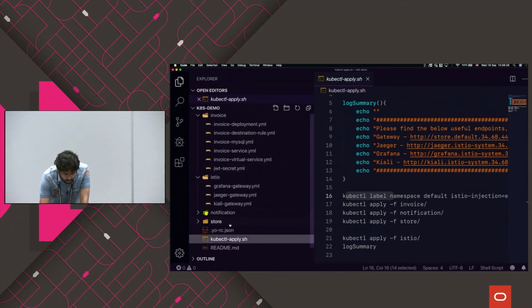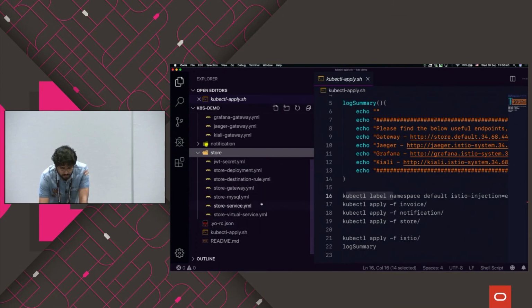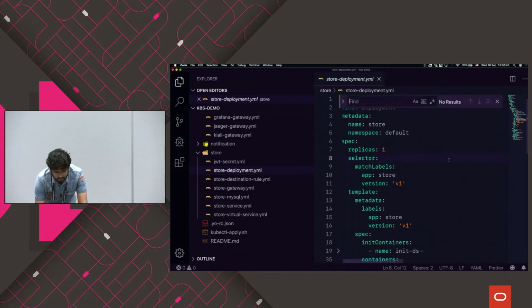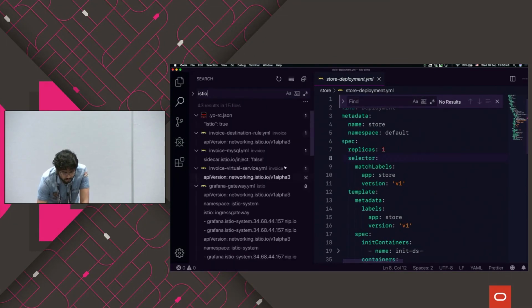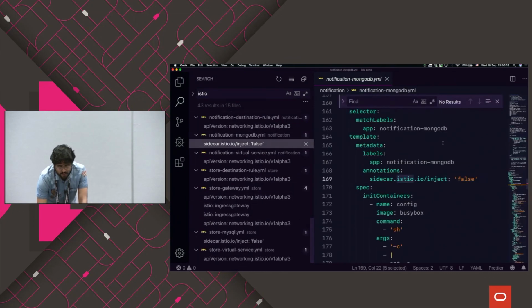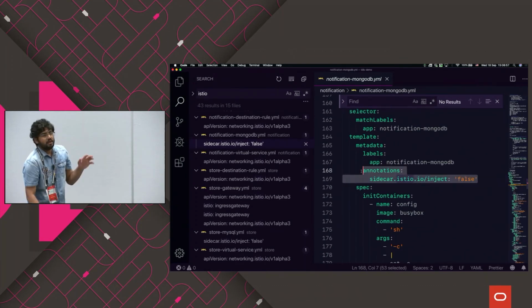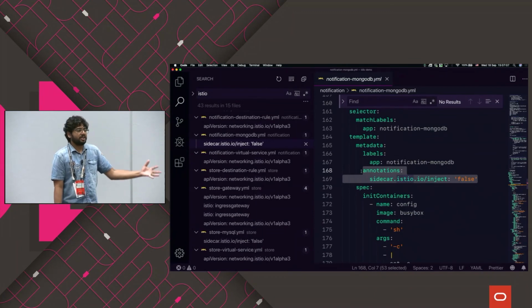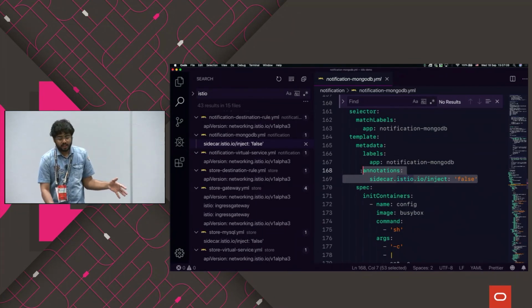One more important thing to note here. This is a basic thing that we have here. For example, in your MongoDB, you're specifying Istio sidecar as false, because we don't want any Istio properties running on top of MongoDB and then checking the requests going inside. But for the other applications, we might need Istio to run.